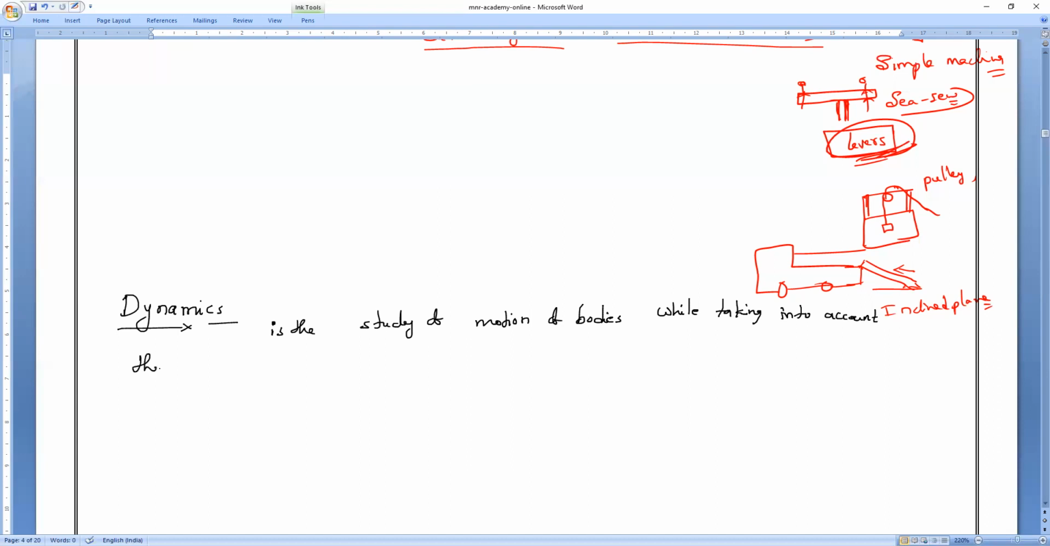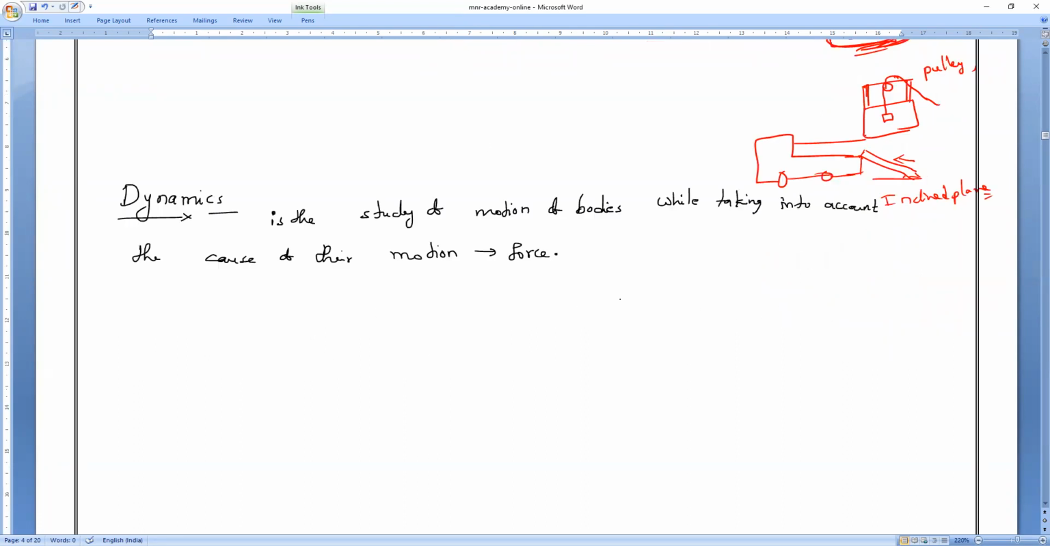Taking into account the cause of their motion. Okay, everybody. So the cause of their motion. Who is the cause of their motion? Force. That is what is called dynamics. So in dynamics, we always study the cause and effect of motion. That is what you have to remember.